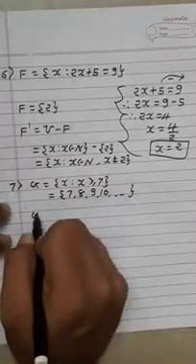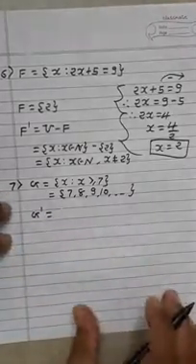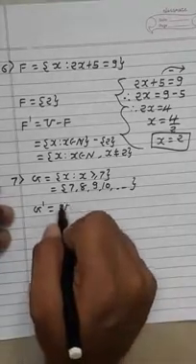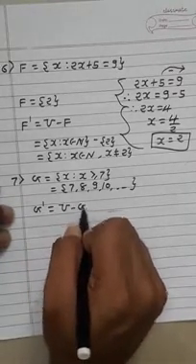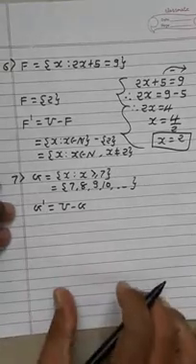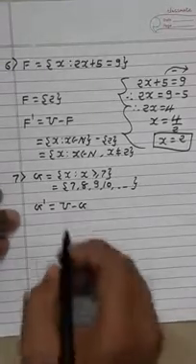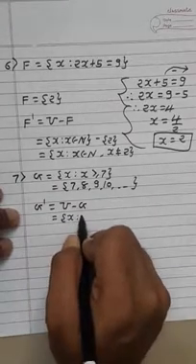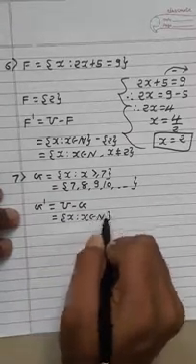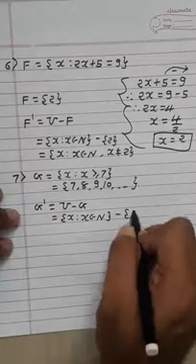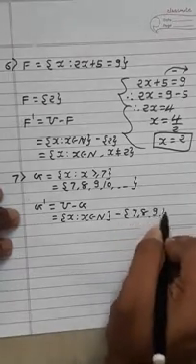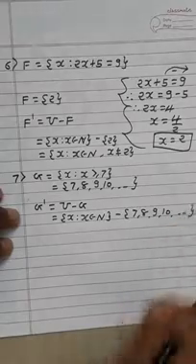Now find the complement of this set, that means G dash. G dash is equal to universal set U minus set G, which is X such that X belongs to N, minus the set 7, 8, 9, 10 up to infinity.